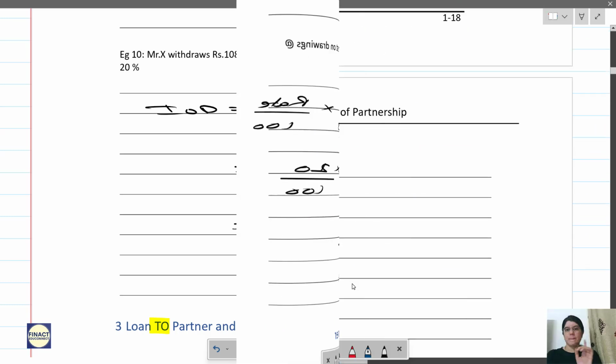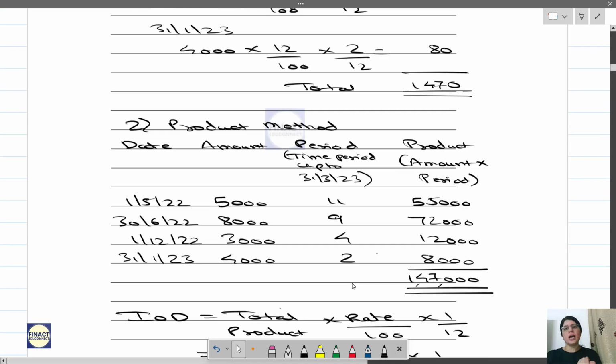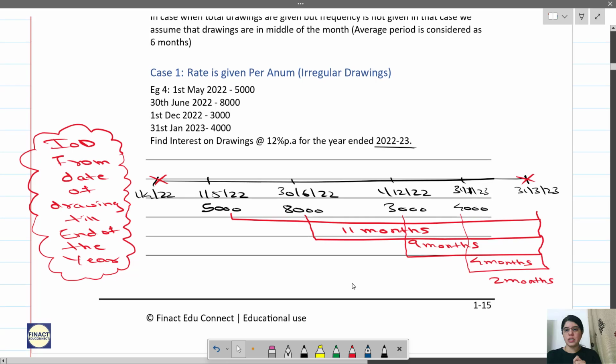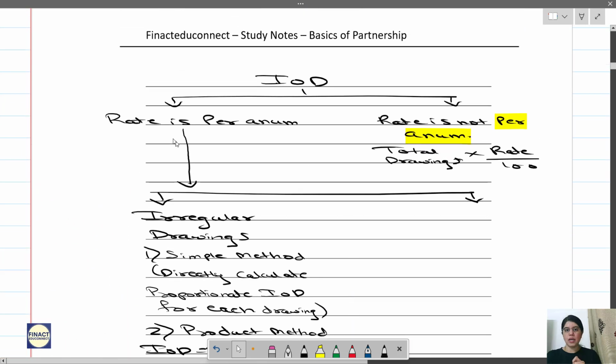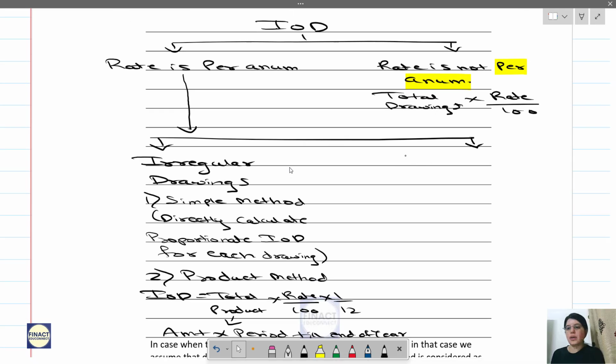Done till here. Now we will go to regular drawings. So irregular drawings was easy, and if there is a flat rate, that is also easy. Now we will go to the case where the rate is per annum and it is a regular drawing. Remember, this type of questions will come, a lot of questions in regular drawings. So regular drawings means what? At regular intervals, and the amount is also fixed.